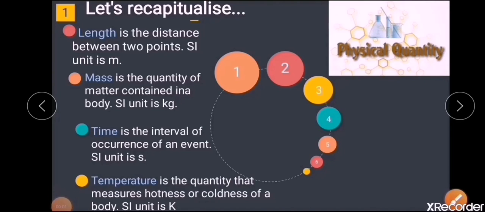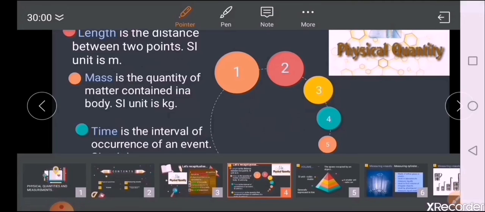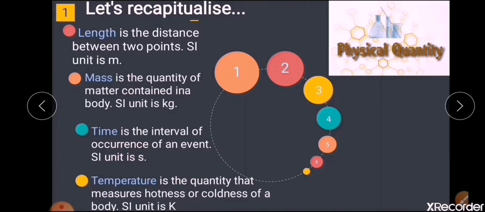When you learnt about physical quantities in your 6th standard, out of the 7 fundamental quantities, you learned 4 fundamental quantities, namely length, mass, time and temperature. There you learned length is the distance between 2 points. SI unit is meter, represented by m. The second fundamental quantity is mass. That is, mass is the quantity of matter contained in a body. SI unit is kilogram.